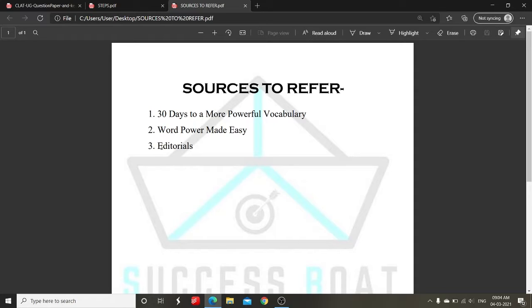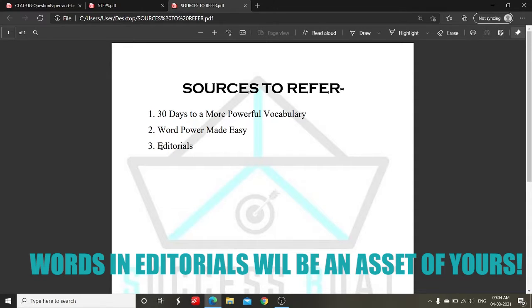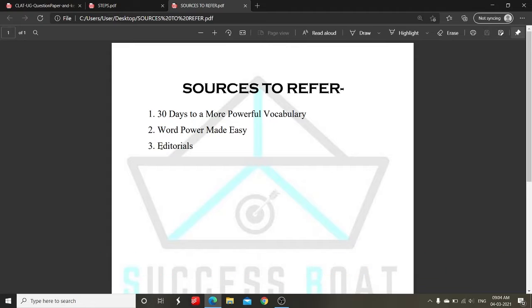I will not even say learn them, but rather imbibe those words, because those words will become an asset of yours. They will pay dividends to you over the years. So that's how I used to approach the vocabulary. I never looked at the vocabulary only from the CLAT perspective, but looked at them as an intangible asset which I can possess.